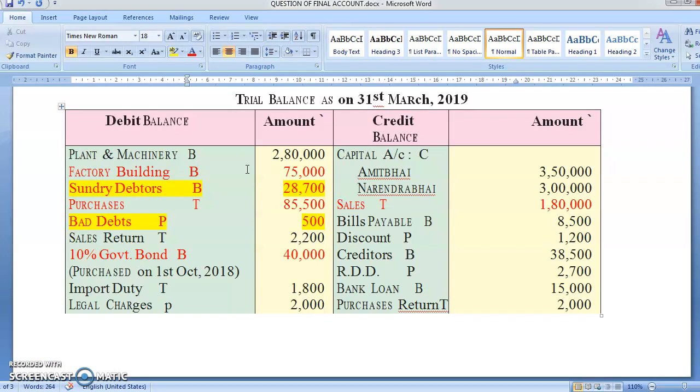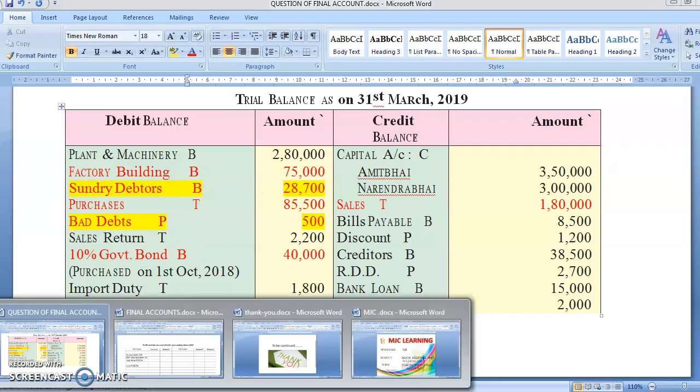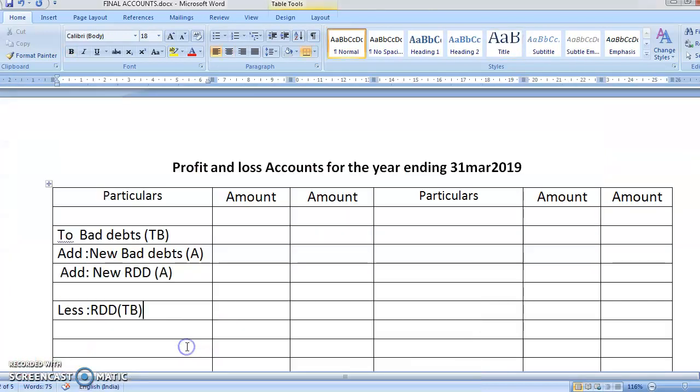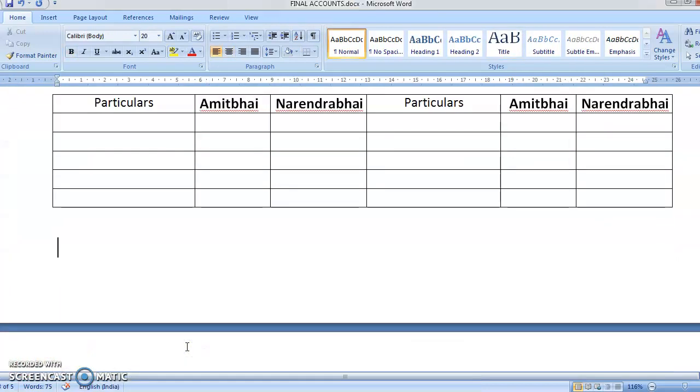Balance sheet items. So we will directly enter all three into the balance sheet. Now let's do that. Debtors has an adjustment. Plant and machinery, sorry, machinery is 2,80,000. Factory building is 75. Debtors is 28,700. Okay, chalo, directly we'll go to the balance sheet.